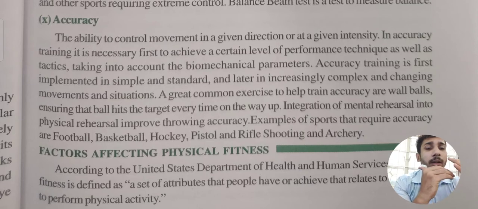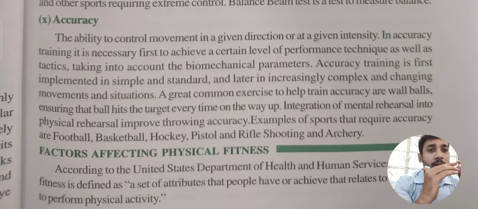Accuracy means what? The ability to control the movement in any direction at any speed, so that our intensity is quite accurate, so that we can hit our power and achieve our goal confidently. Accuracy training is first implemented in a simple and standard way, and thereafter it becomes complex because we keep changing the situation. A great common exercise to get accuracy is wall balls, ensuring that the ball hits the target every time on the way up.